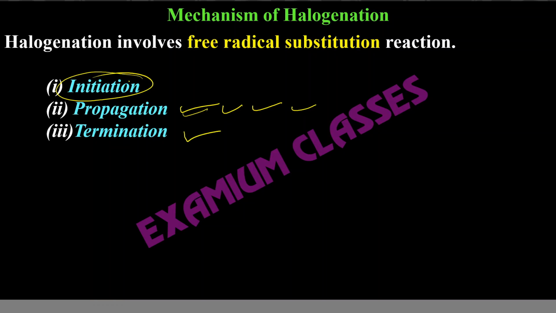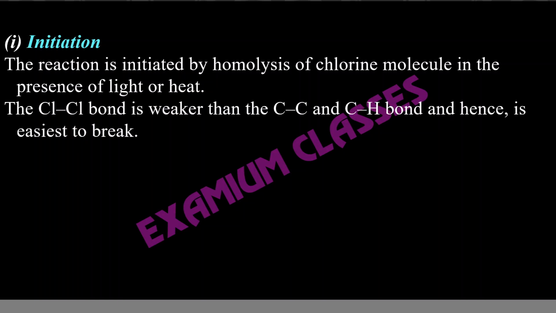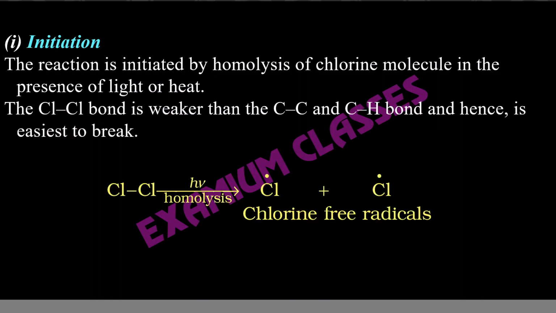Again, there will be certain reactions which will bring the main reaction, that is the chain reaction, to an end. How does it happen? First is initiation. In the beginning, homolysis of the halogen takes place. So the reaction does not happen initially. In the initiation part, the reaction starts by homolysis, and in homolysis, free radicals are produced. So chlorine, for example, if we take, 2 chlorine free radicals will be produced.